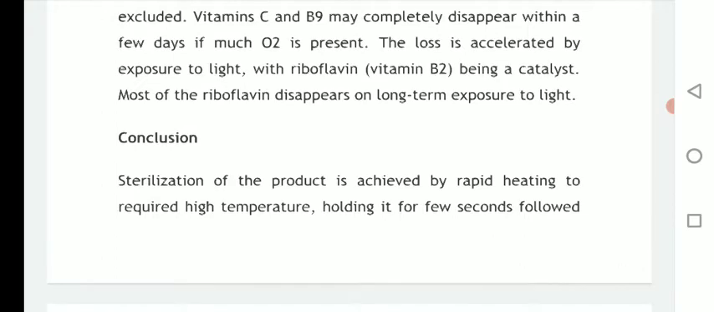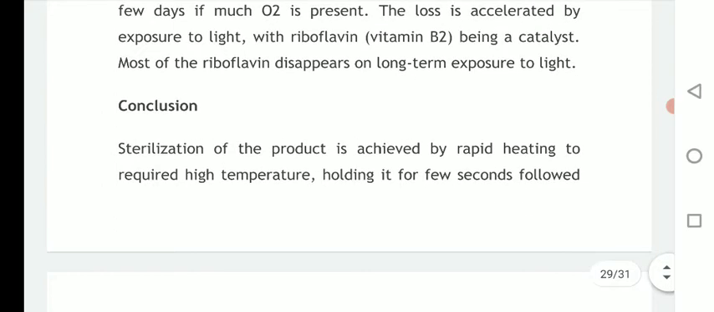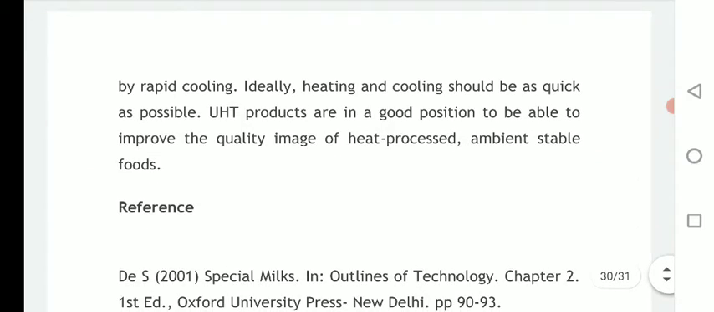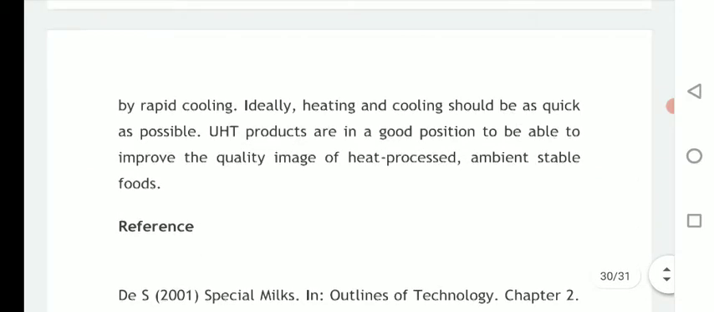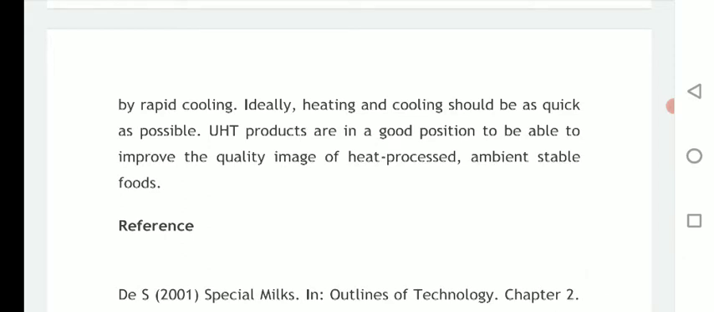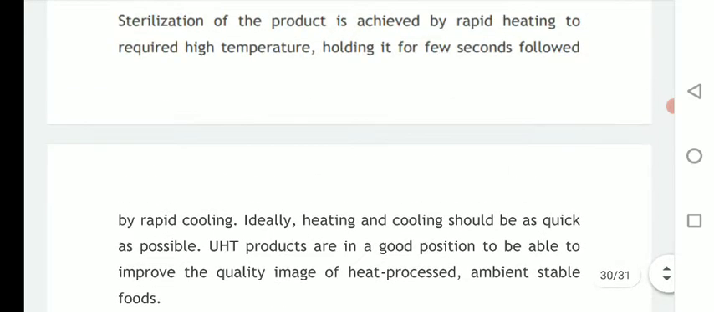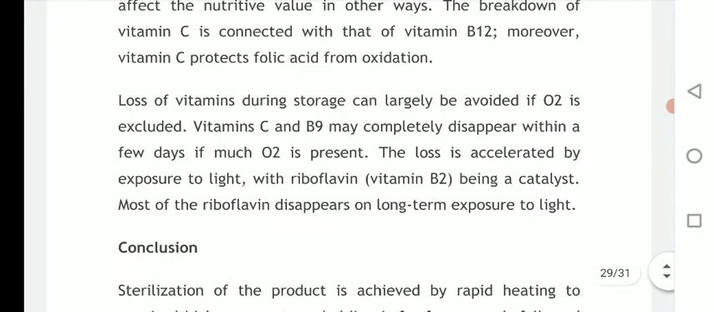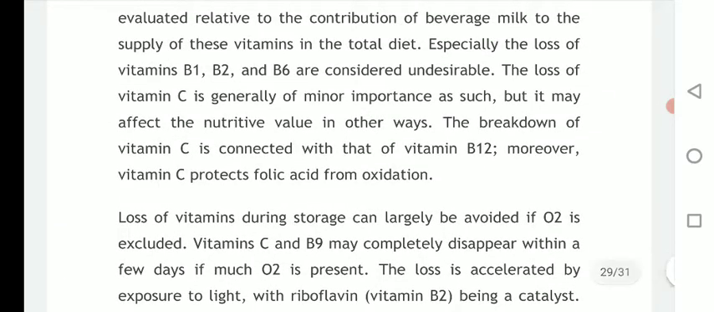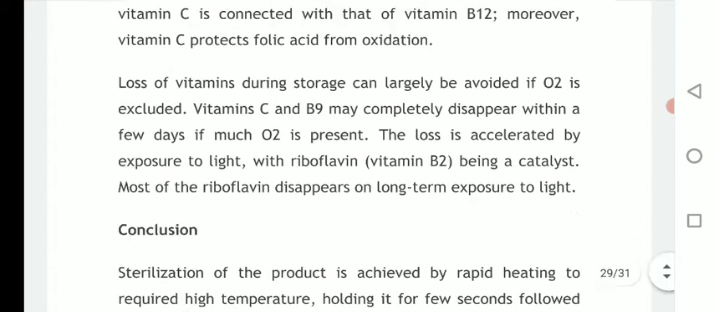So what is the conclusion of this overall sterilization process? So sterilization of product is achieved by rapid heating to the required high temperatures, holding it for a few seconds, followed by rapid cooling. Ideally, heating and cooling should be as quick as possible, so ultra high temperature treated products are in a good position to improve the quality and image of heat processed ambient stable food. So this is the overall information regarding sterilization of milk as well as other milk related products.